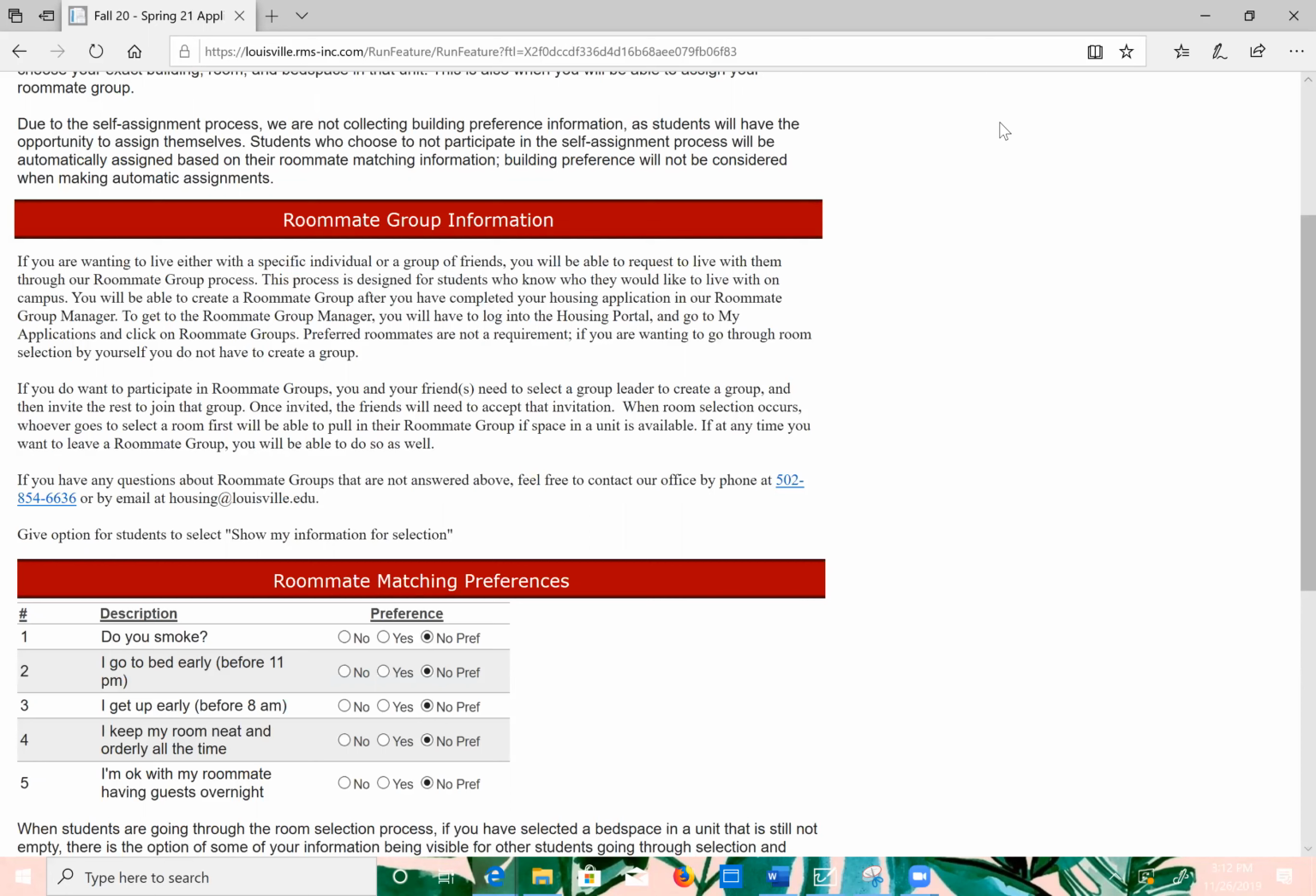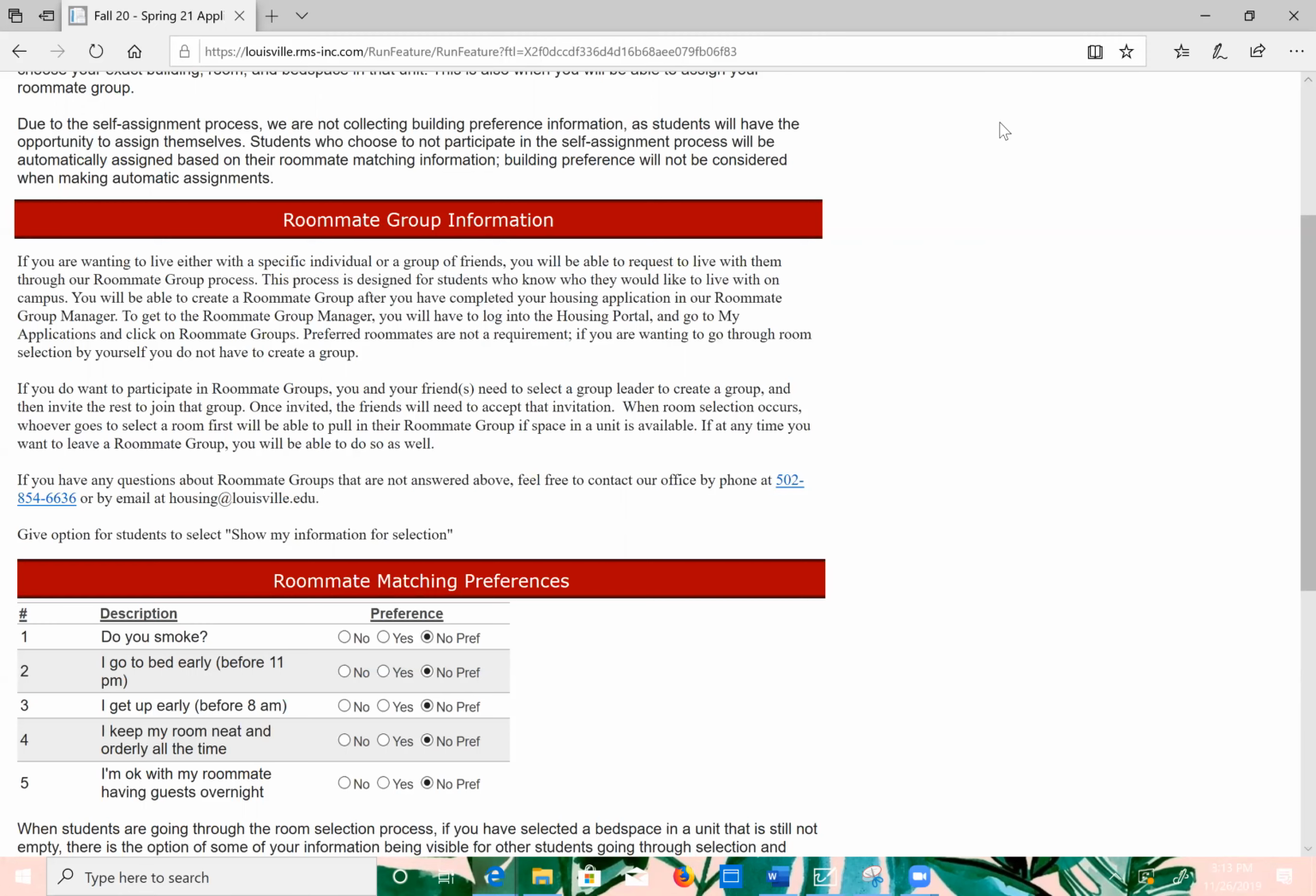When room selection occurs, whoever goes to select a room first will be able to pull in their roommate group if space in a unit is available to accommodate the group. If at any time you want to leave a roommate group, you will be able to do so. Please note that only those students who have been accepted to U of L and have completed the housing application will be able to participate in a roommate group. You will not be able to add these individuals until they have been admitted to the university and completed the housing application.